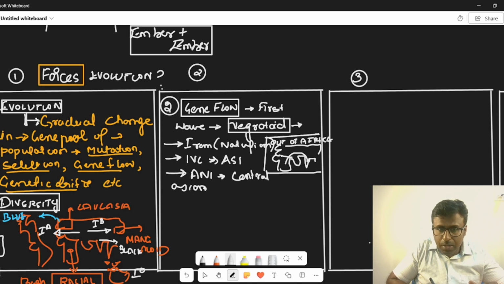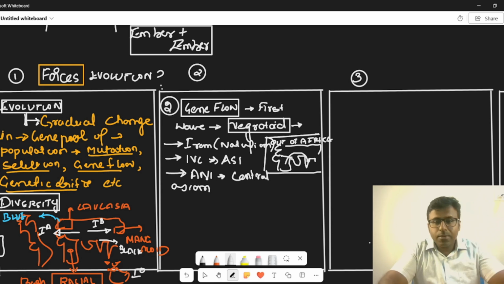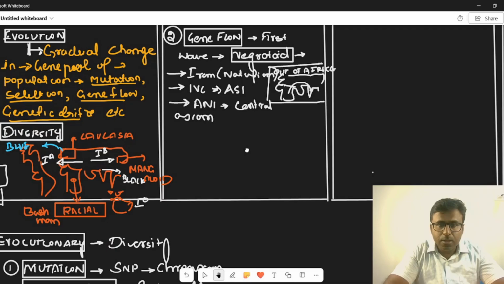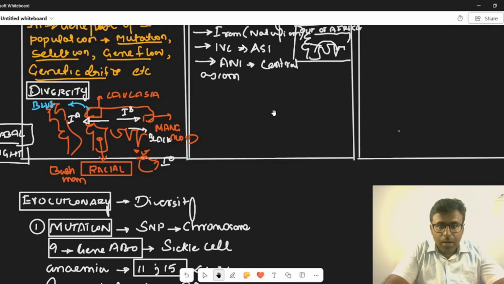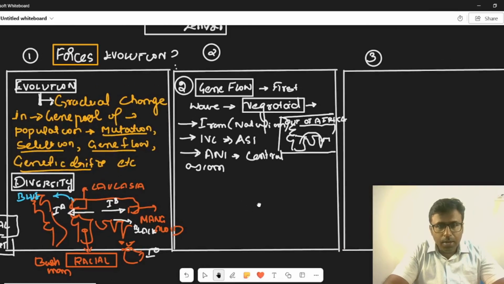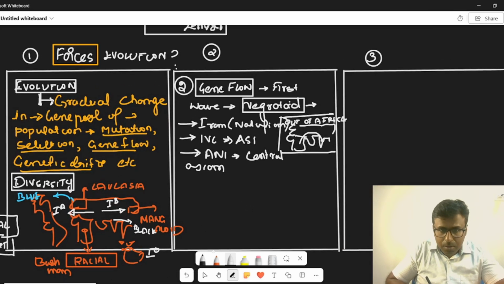So, gene flow resulting in human diversity is what I'm actually explaining in this. Second point is like this. Look at this point, and you can explain other things also. You can explain genetic drift like this, how genetic drift helps in human diversity.